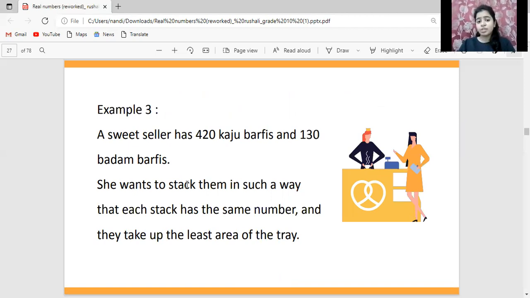So the question asks for a particular number of stacks, and in each stack a definite number of kaju burfis and badam burfis. For example, if there are 5 in each stack, then all the stacks should have 5. If 6, then all the stacks should have 6. So we are asked the number of burfis in each stack and the total number of stacks.